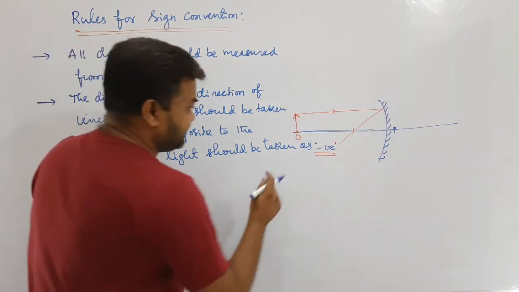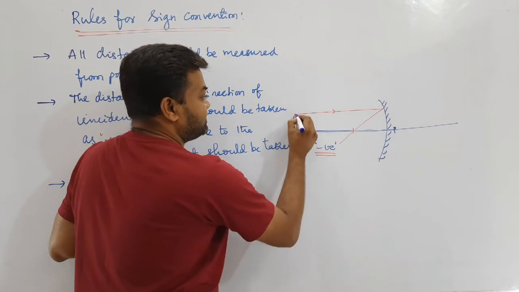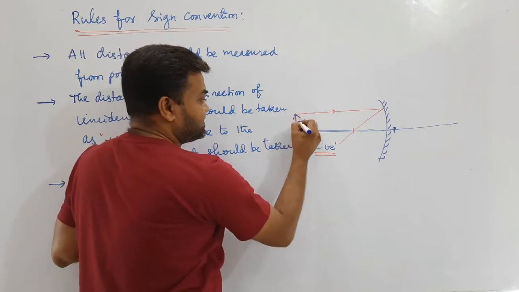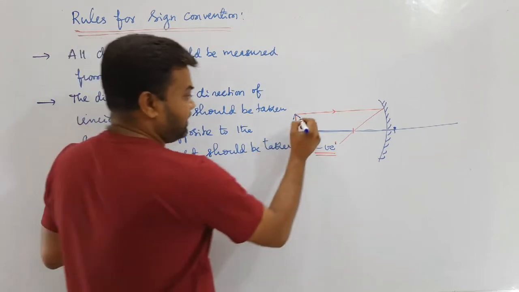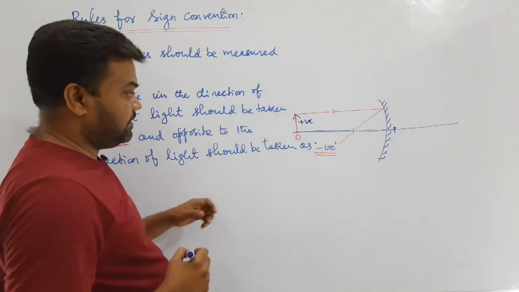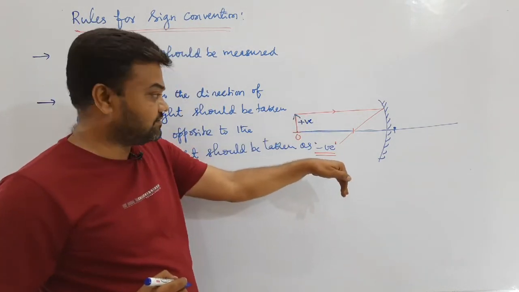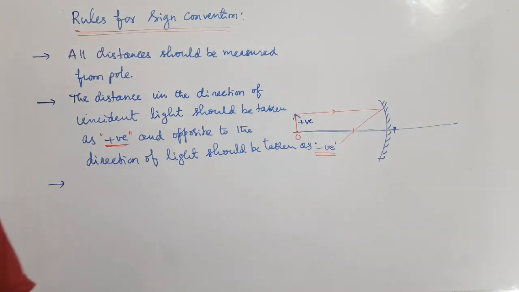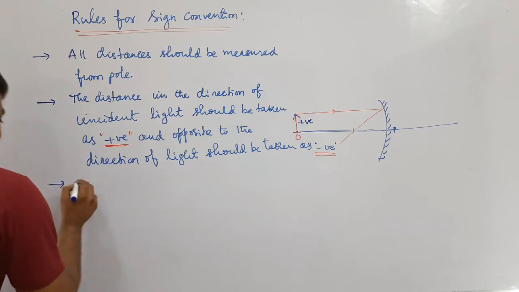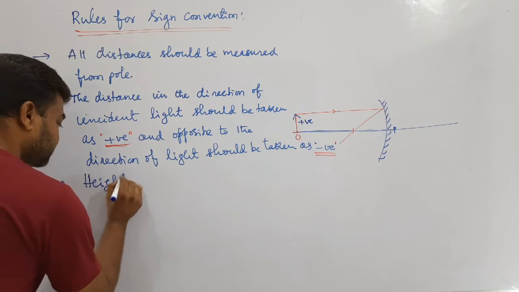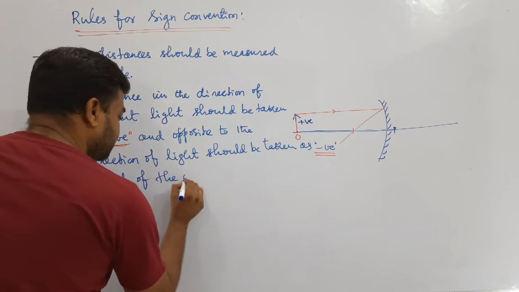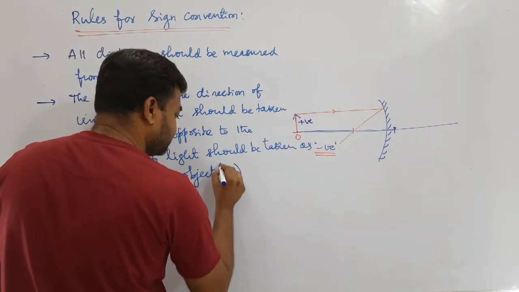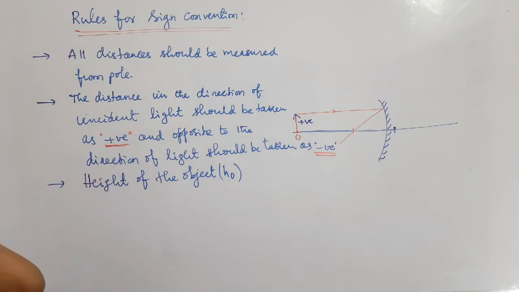Next, in this case the object is in upward direction, this arrow. If the arrow is in upward direction from the principal axis, you have to consider it as positive. Suppose the arrow is in downward direction, you should consider it as negative. There is also one more measurement you have to write here: height of the object. This is object height, h naught.